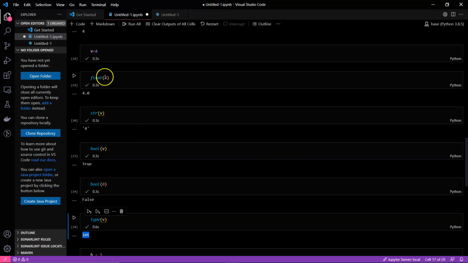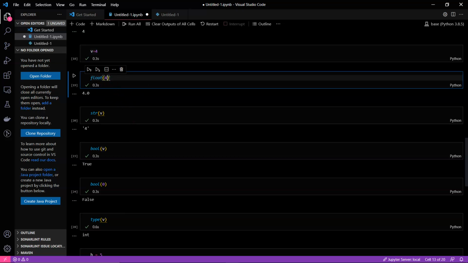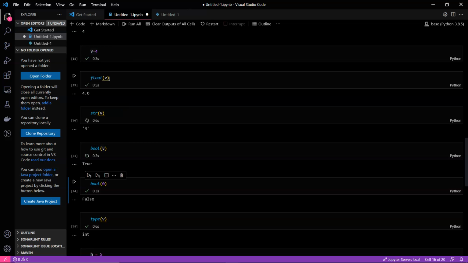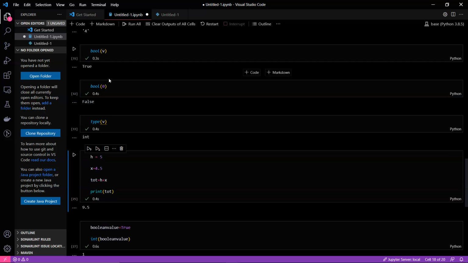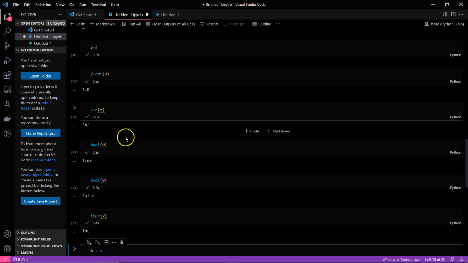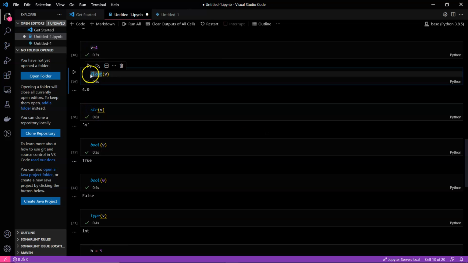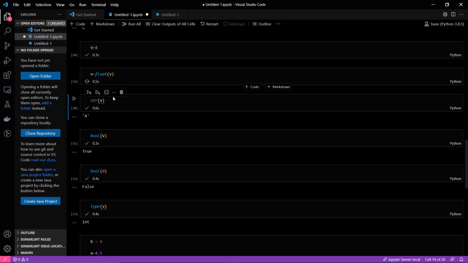I just wrote 4 here. Again I'll show you, you can see that it's still int. Unless you assign the result to the v value or any other value, the variable will not change its type. Suppose I give v as float now and run everything.